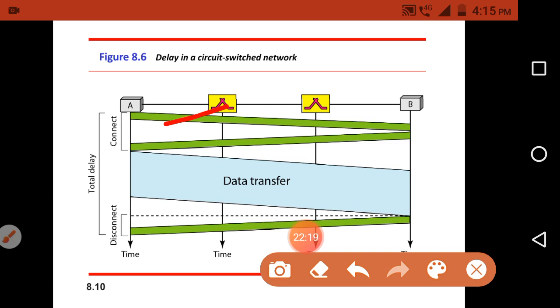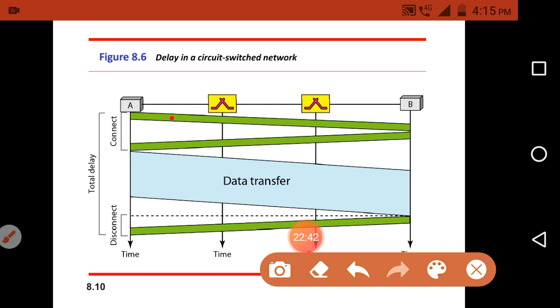That can be measured through the height of this particular path. If the height of the path is more, then the transmission time is less. If the height of the path is less, the transmission time is more.